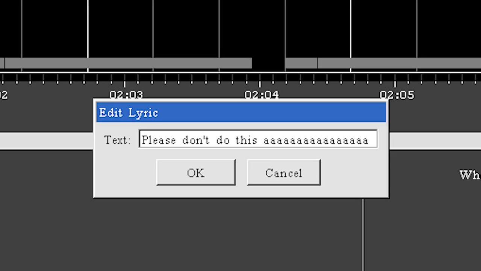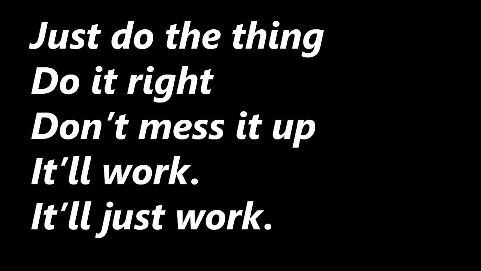Did you screw it up the first time? Did you typo or something? Don't worry, click on the lyric to select it, then hit L on your keyboard. It'll bring that lyric editor box back up so you can fix your issues, dude. Lyric events only contain one word, so don't try to be lazy and throw the whole lyric line in there. Charting isn't the place to be lazy, so put the effort in, come on.